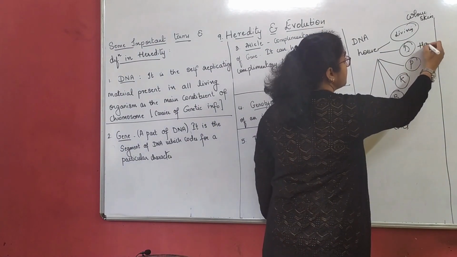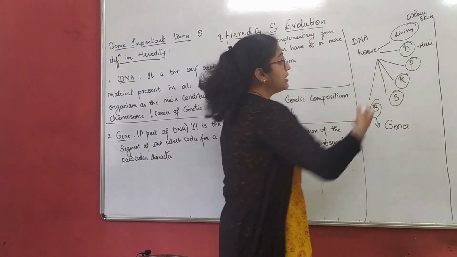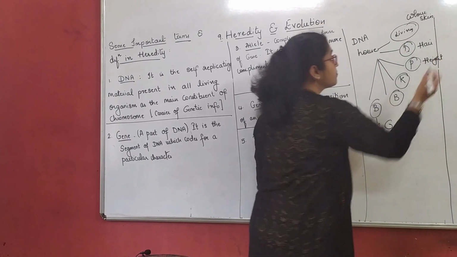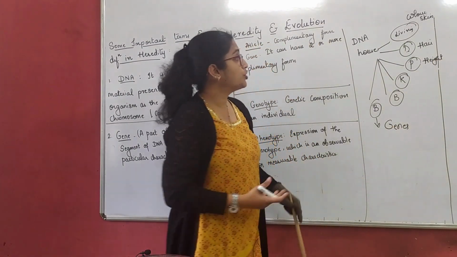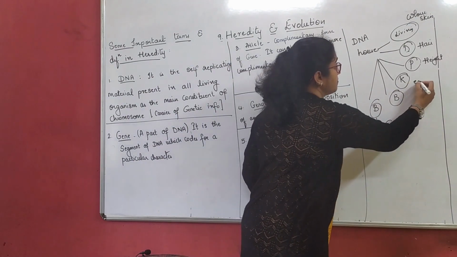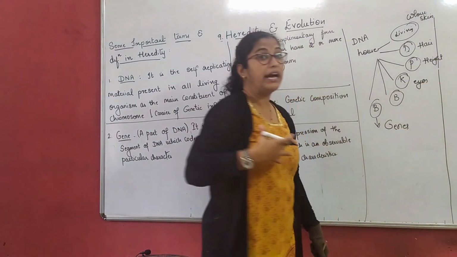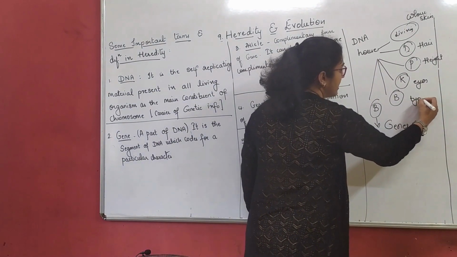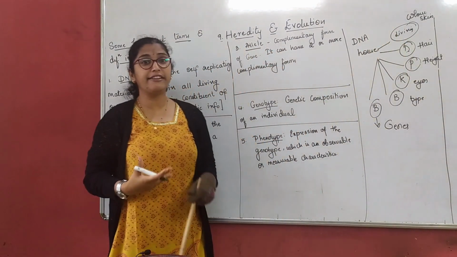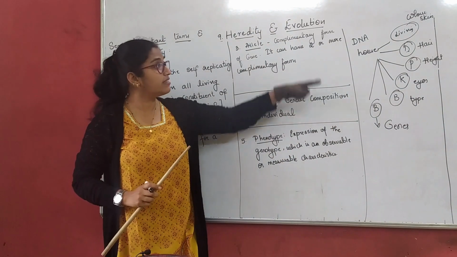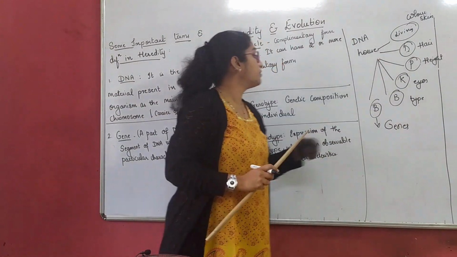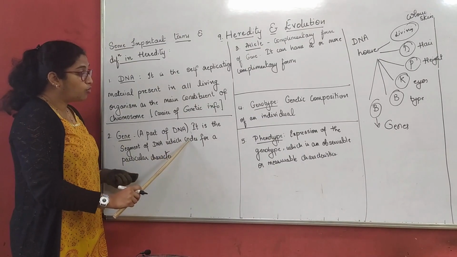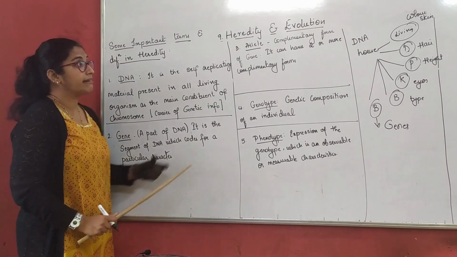Color of my hair, another gene, or I can say height, right? Then color of your eyes, whether you have a straight or a curly hair type. So there are so many different genes, so many different sectors. Each sector is the segment of DNA which codes for a particular character.